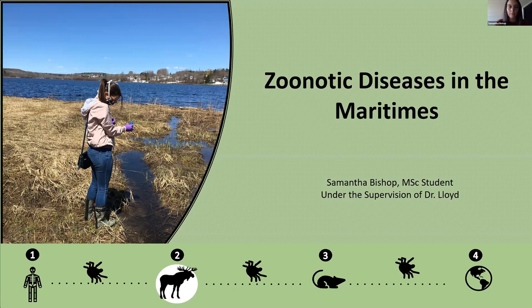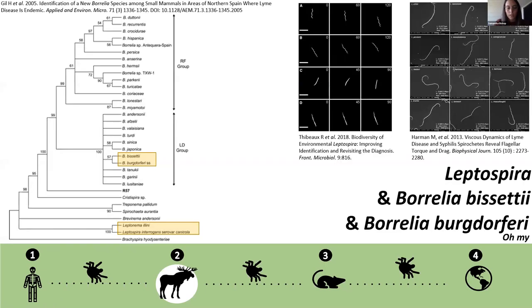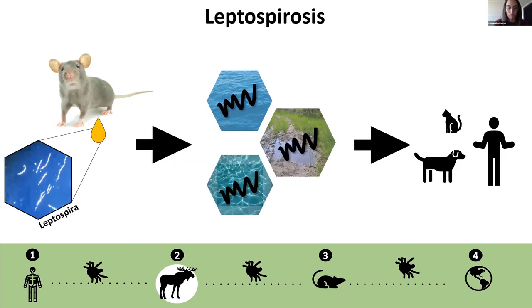They exist in animal reservoirs and are typically transmitted to human and non-human animals through tick bites for borreliosis and saliva or urine for leptospirosis. Spirochetes can differentiate from other bacteria due to their unique shape and mobility.